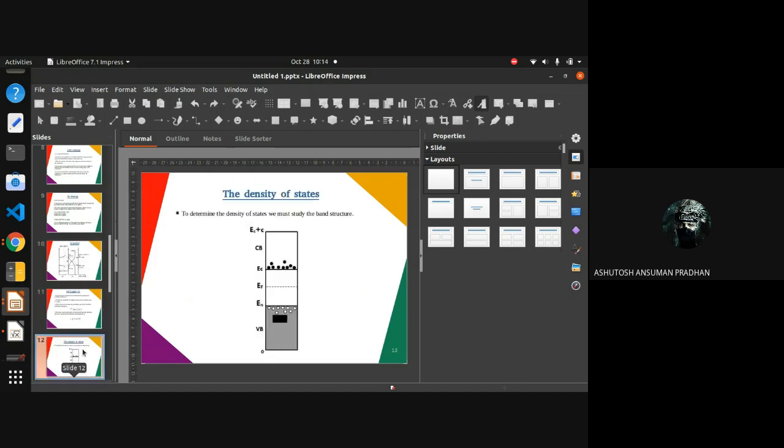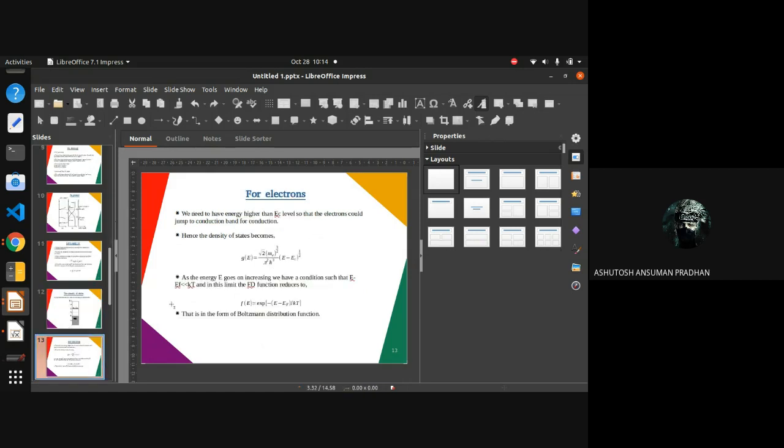So to understand this, let's study the band structure. In the ground state, we are assuming the energy to be 0. And here is the valence band, which is the energy EV, we can say that. And this is the Fermi level. Fermi level is that level where the electrons stay under it at absolute 0 temperature. When we raise the temperature, the energy increases and the electrons just jump up. This is the level from which the conduction band starts, and we assume that the conduction band has a level up to C. The height of this band will be C.